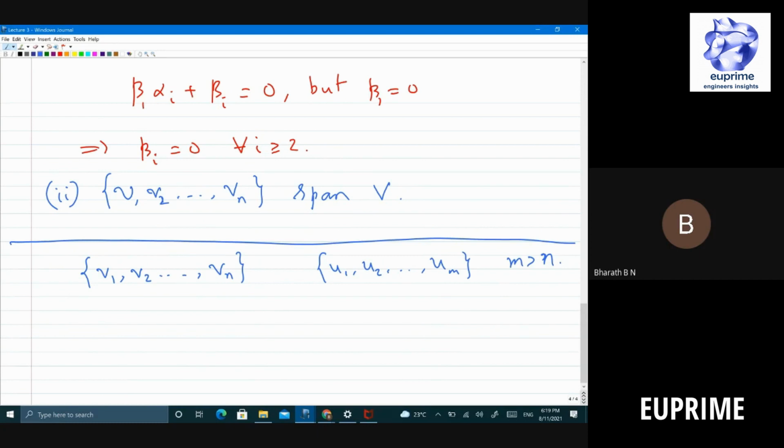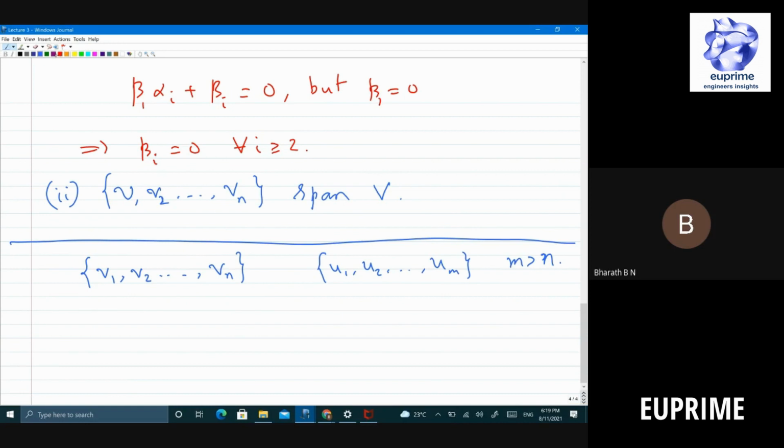How do you use the replacement lemma, the previous argument? It says I can replace one of the vectors by the other and still maintain the basis. So how do you prove that you cannot have m not equal to n? What do you do?